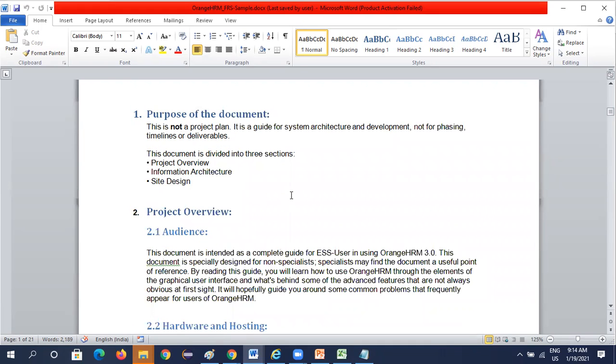The purpose of this document is to understand the project overview, information, and site designing. And this is not a project plan. Okay, so based on this understanding, we prepare a project plan.